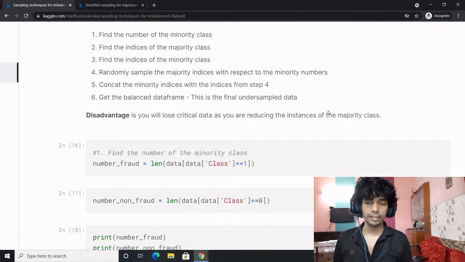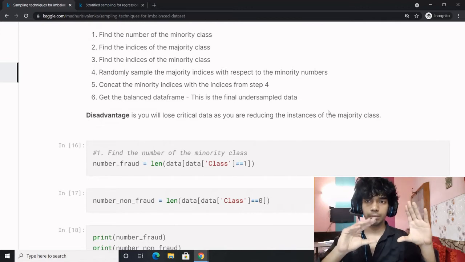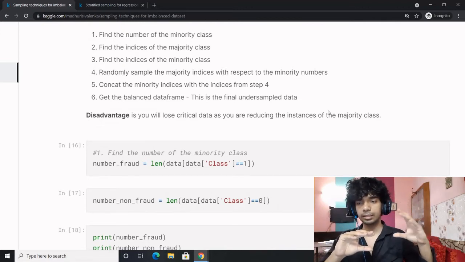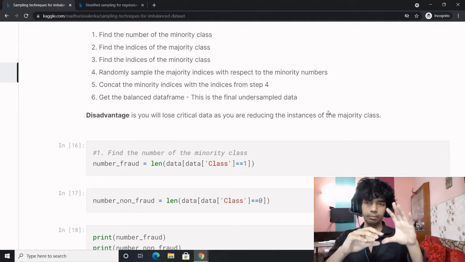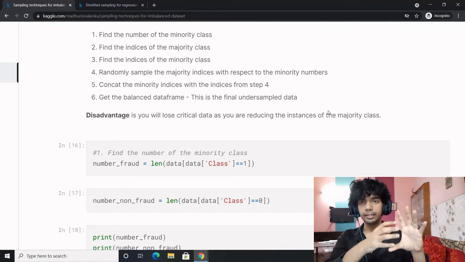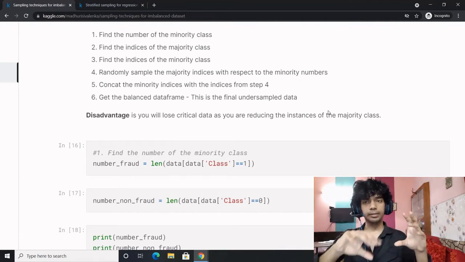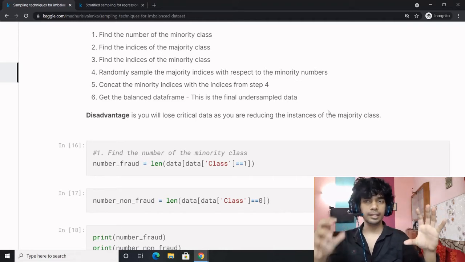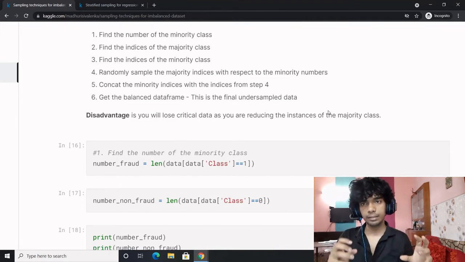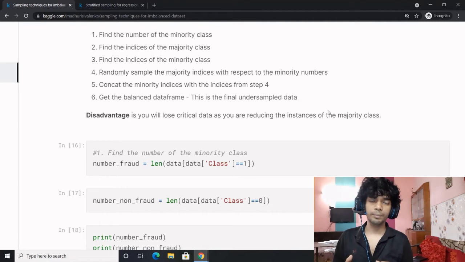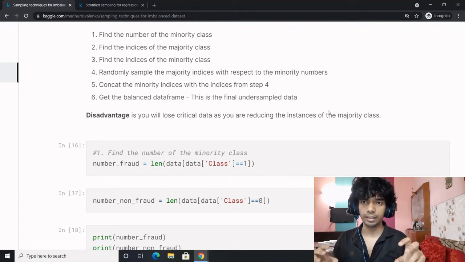So what you would do is count the number of instances the minority class has, and select random indices for the majority class equal to the number of minority instances. Let's say there are 100 of minority class and 600 for majority. Select random 100 indices from the 600 and pick those out, and make a new dataset with the 100 of the original minority and the 100 undersampled from the majority class.